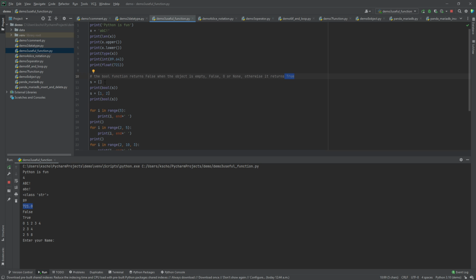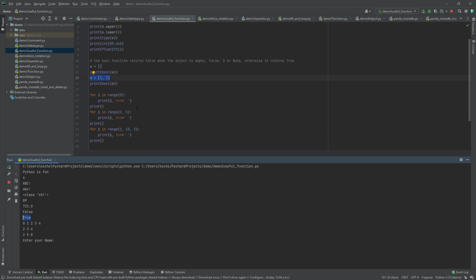So let's say I create an empty list and I put the empty list into the function. It will print a false because it is empty. So as you can see, the first try is false. And later, the second try will be 1 and 2. It is non-empty, so it will print a true here.